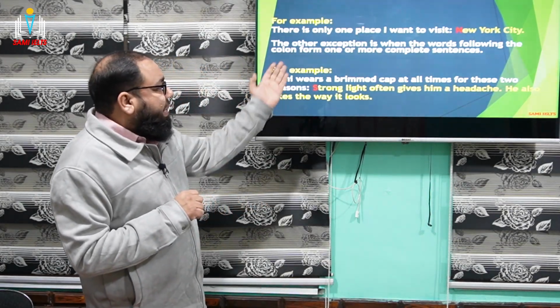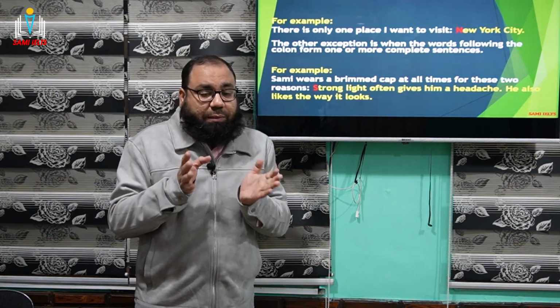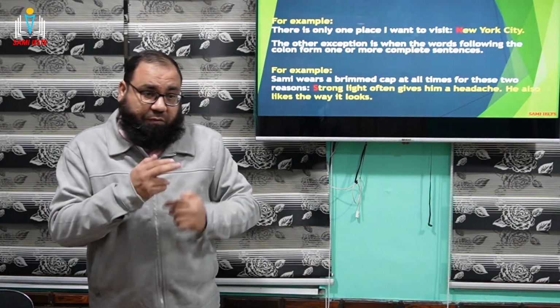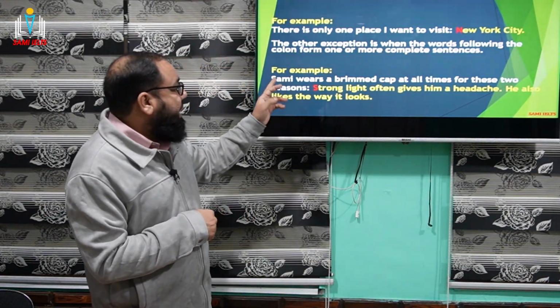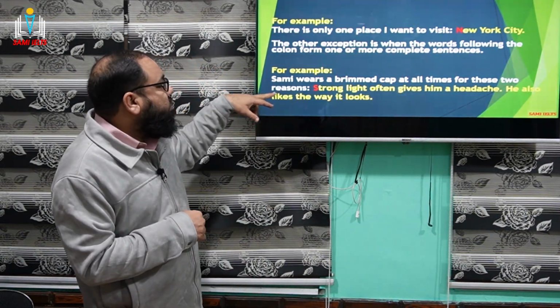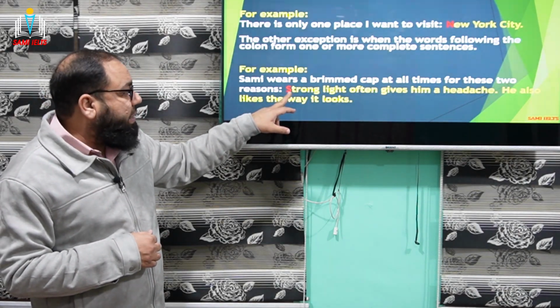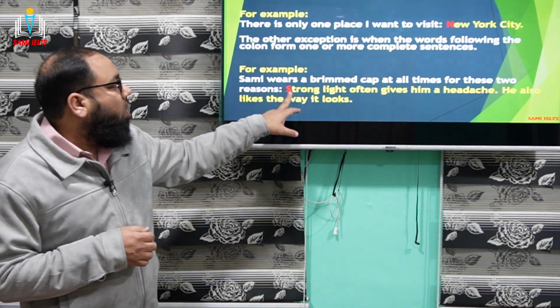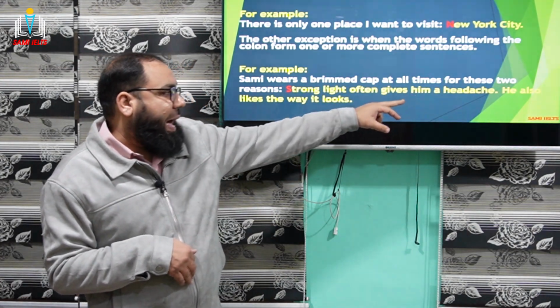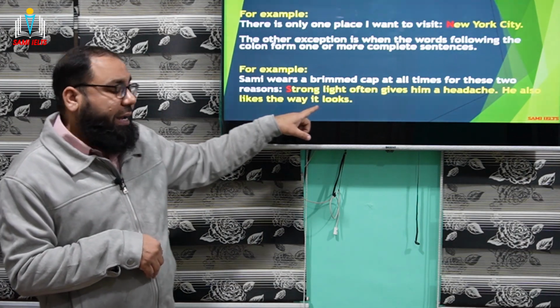Another very exceptional case is that after a colon, if there is a complete sentence, right? Or sometimes even a couple of sentences follow, yeah? For example, if you see here now, Sami wears a brim cap at all times for these two reasons. The first reason is: Strong light often gives him a headache. The first one. Second one is he also likes the way it looks.